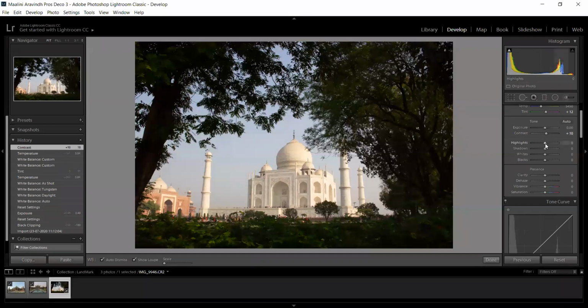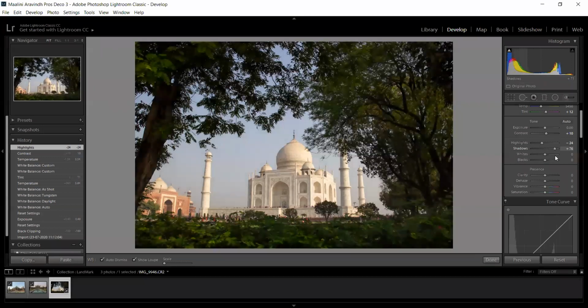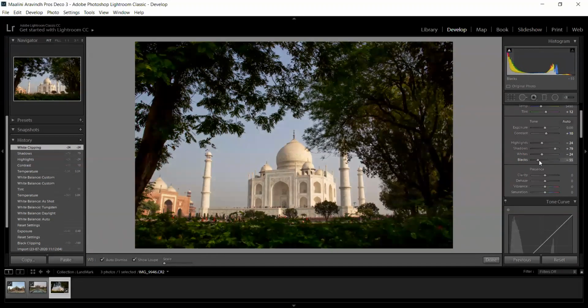The next thing comes under highlights. As you know, highlights are the brightest portion in the image. If you adjust the highlight to the left, it will retain data, and if you move it to the right, it loses the data in the highlight. So we are preserving the highlight to a certain extent. When it comes to shadows, if you move the slider to the left, it will darken the shadows. If you move it to the right, it will extract details from the shadows. The next thing, whites, you can make some adjustment. Similarly, blacks.